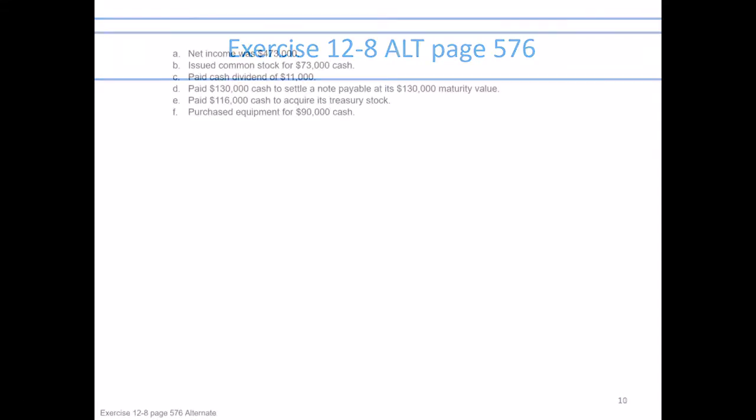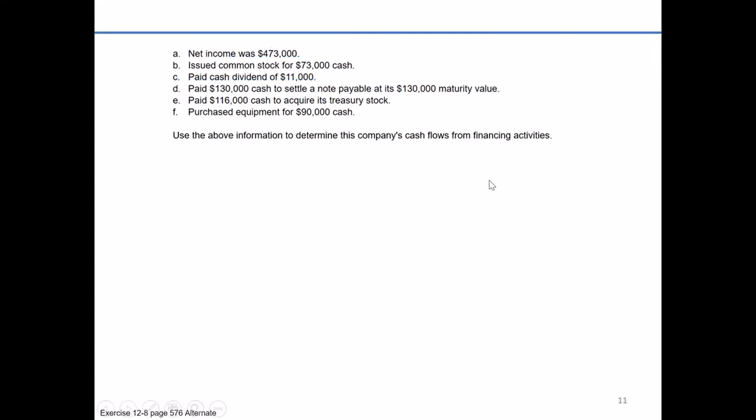In the alternate version of exercise 12-8, we're asked to prepare the company's cash flow from financing activities. As you recall from reading the chapter, cash from financing activities falls into two broad categories, either related to long-term liabilities, like bonds payable or notes payable. Your chapter talks about there's an exception. It might also be the current portion related to bonds and notes payable, so make sure you read through those exceptions. The other major category is cash impact of equity.